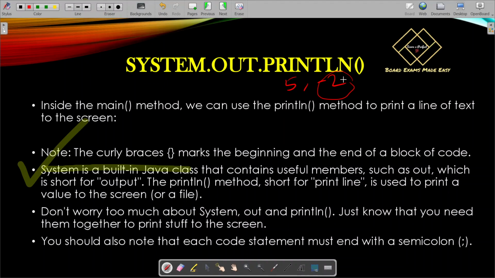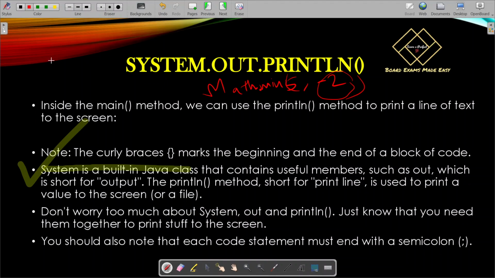Will it be easy for you? No. So there is a class known as the Math class which contains functions such as Math.min. Math.min finds the minimum between two numbers. There are other functions also: factorial, absolute, power, square root functions.